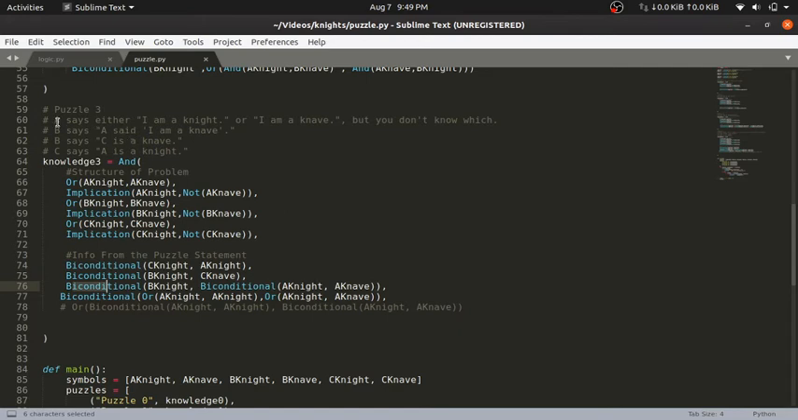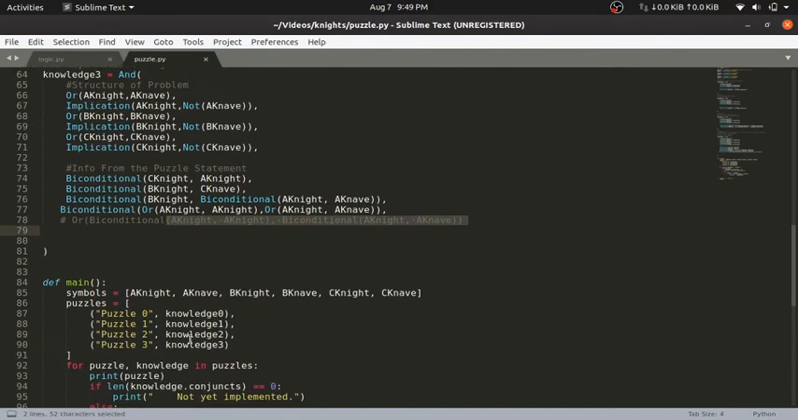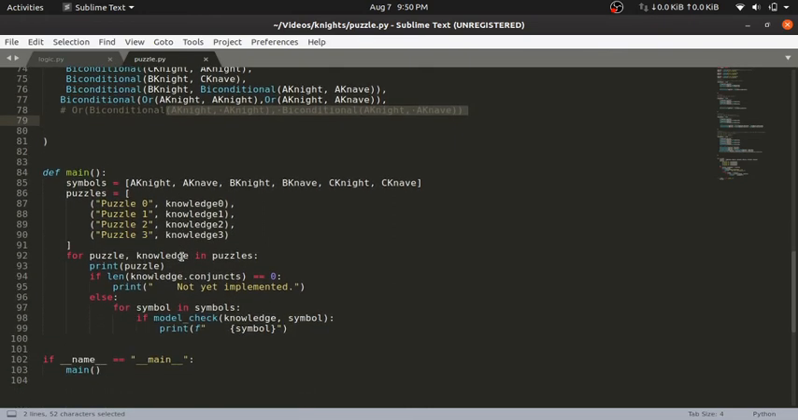For A says either I am a knight or I am a knave, similarly, either it is a knight or it is a knave. So by biconditional for these two. So let's see what the result is from this.